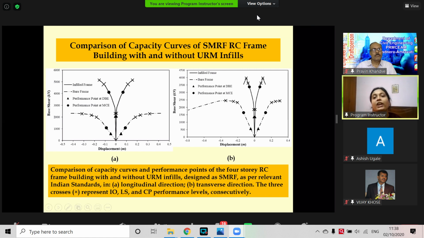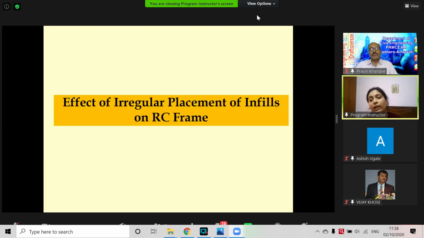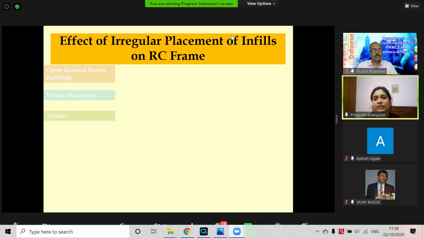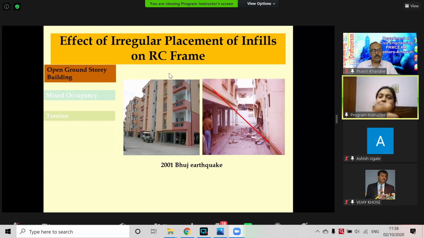So I will slightly touch upon the irregularities. What are the effects of irregularities when they are kept in infill? Effect of irregular placement of infills on RC frame. The very first is open ground story. This type of building is known the world over.